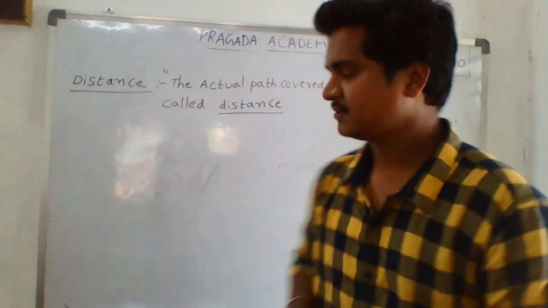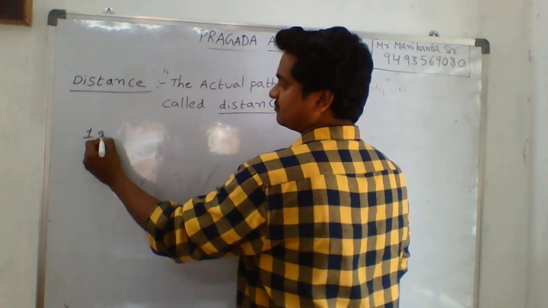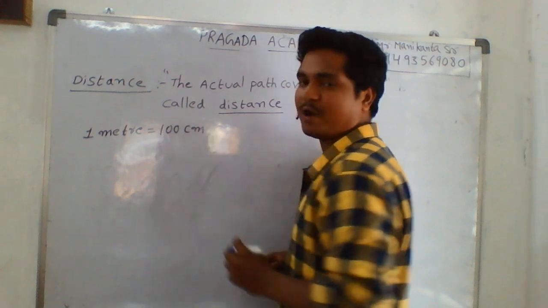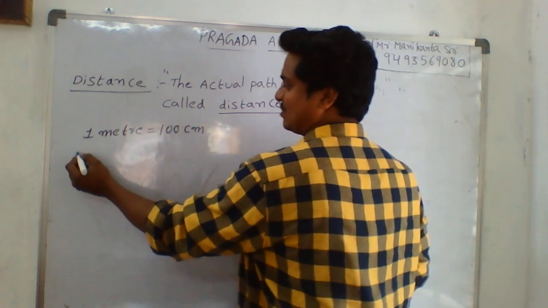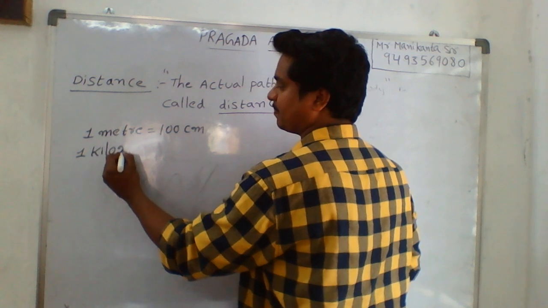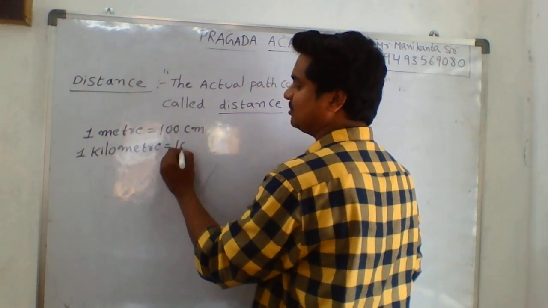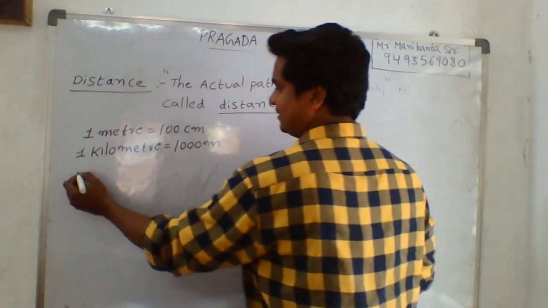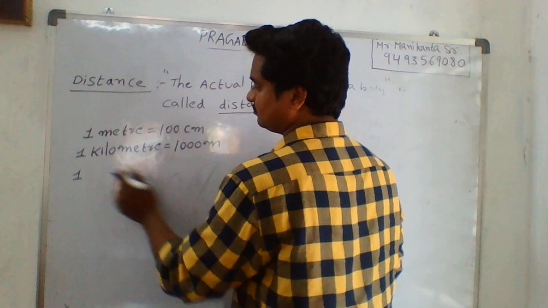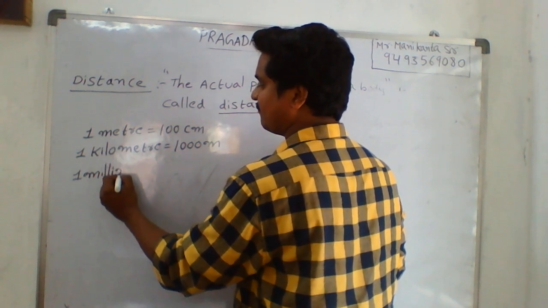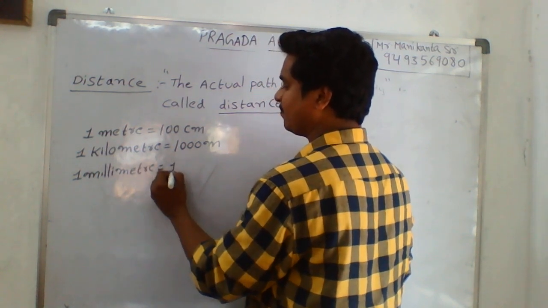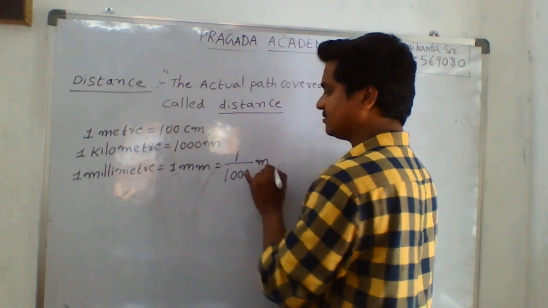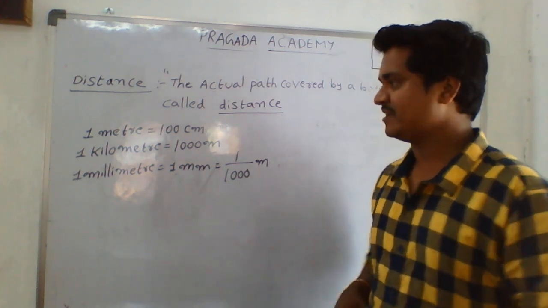First, 1 meter is 100 centimeters. 1 kilometer is 1000 meters. 1 millimeter, which we represent as 1 mm, is 1 by 1000 meters.